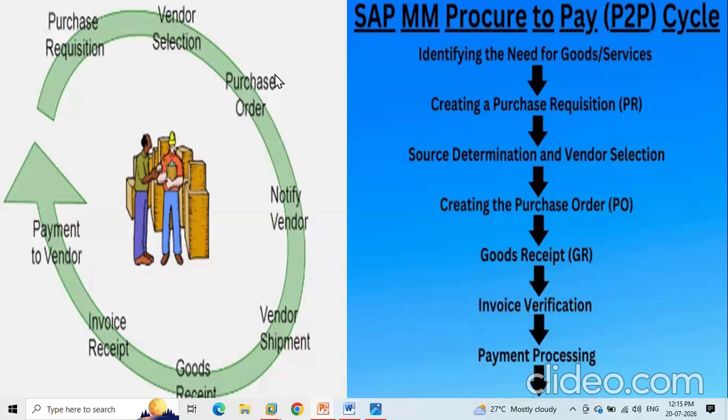First is purchase requisition, identifying the needs and creating purchase orders, and then the goods receipt, invoice receipt, and the payment. So what do these individual parts explain? First, identify the needs of the goods. As I explained, once the sales order comes, your system will identify the requirement to fulfill that final product. First you need to identify the requirement.